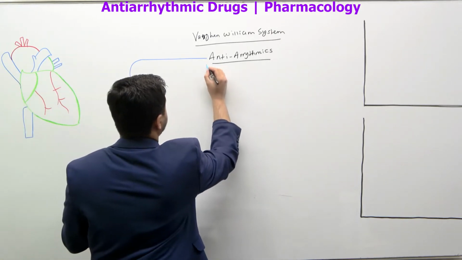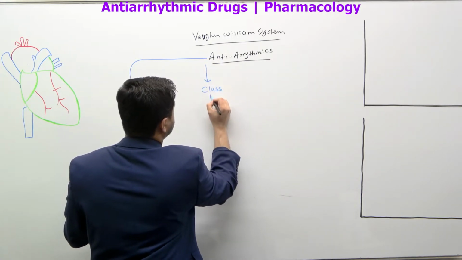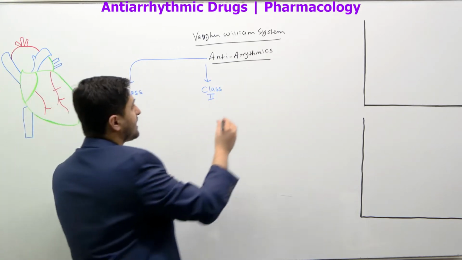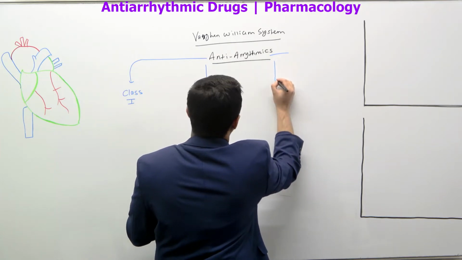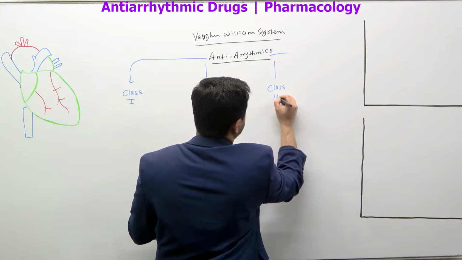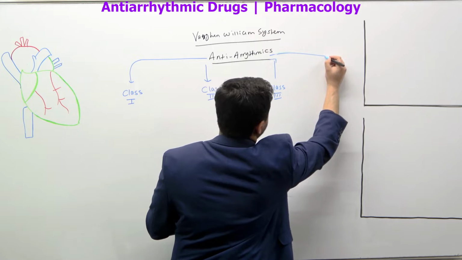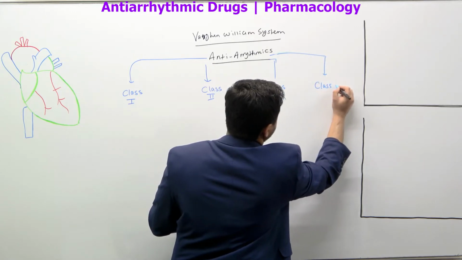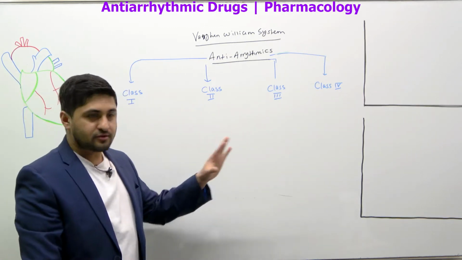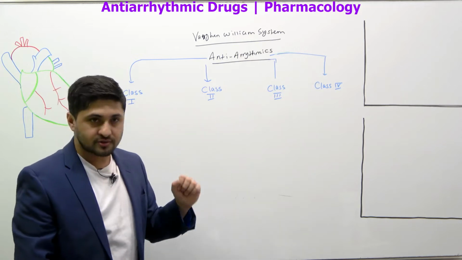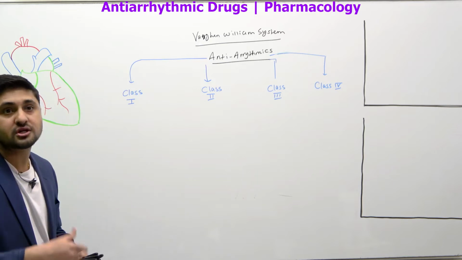And another classification he made would be class two drugs, right? And there are drugs which come under the heading of, I will write down here, class three drugs. And then after that he has another classification, and that would be class four drugs, right? So you have to classify these drugs into four different groups, right?